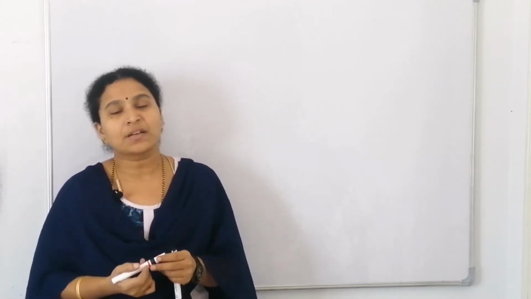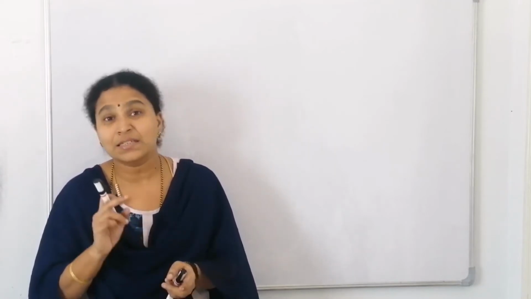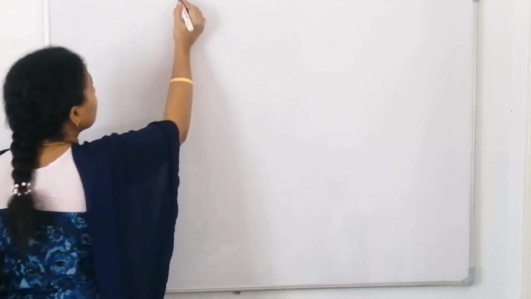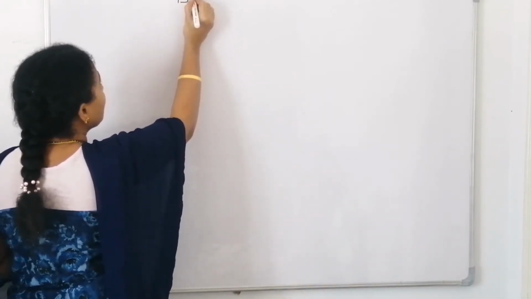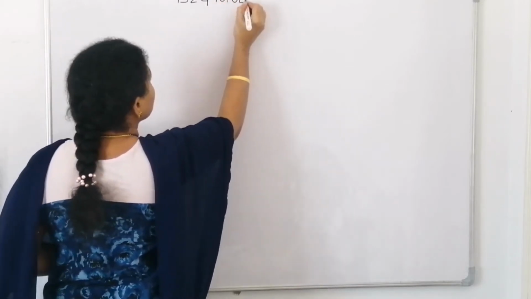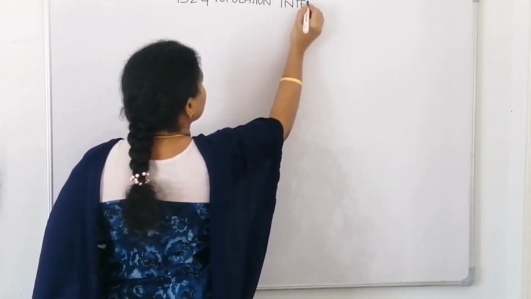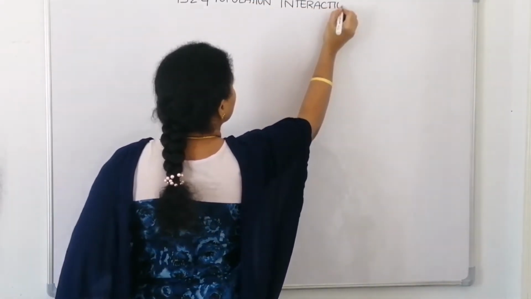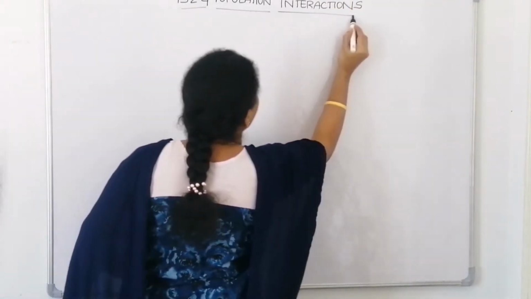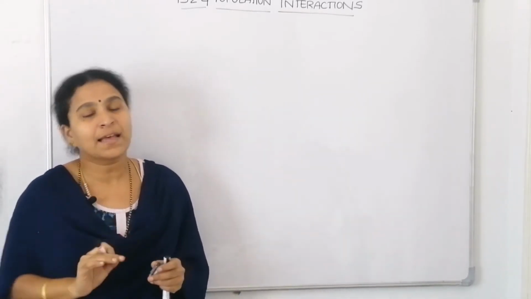Now these population interactions are of two types. What are they? Intraspecific interactions and interspecific interactions. So our topic today is chapter 13, 13.2.4, which goes with population interactions. We discussed what interaction is and how interactions are very important. Without interactions, not even a single organism exists in a habitat.